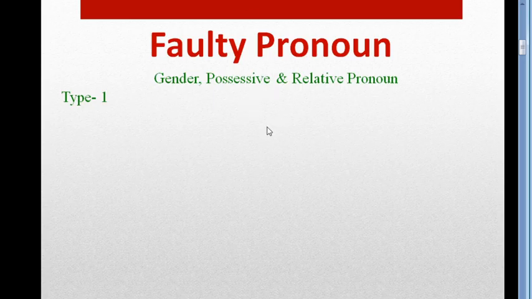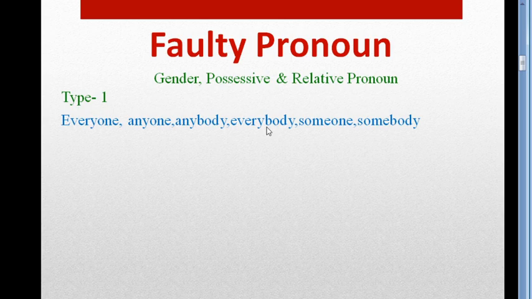So, the rule number 1 is, you can see on the screen that I have written some words. These are everyone, anyone, anybody, everybody, someone, somebody. Some indefinite pronouns you can see. And after these words, dear students, I am saying rule number 1. Listen to me very carefully and attentively. This is the rule number 1.